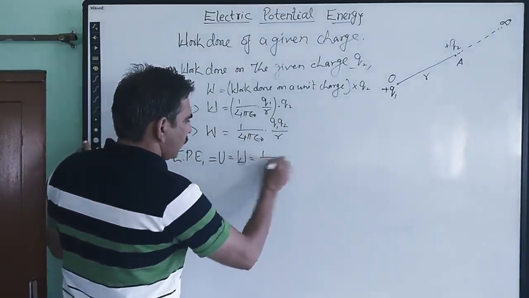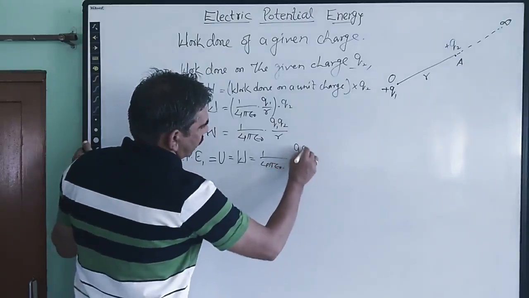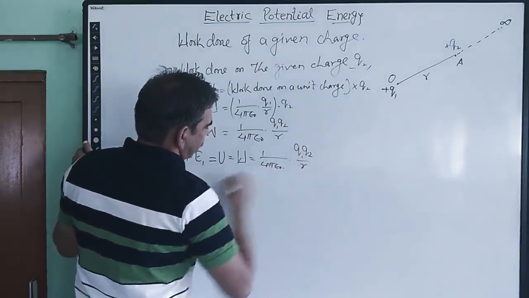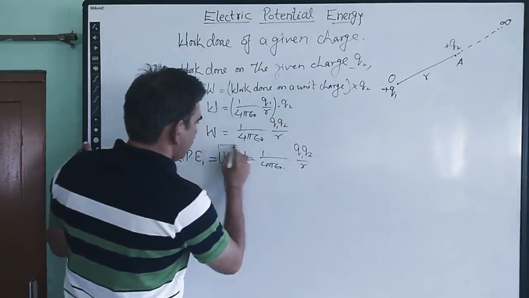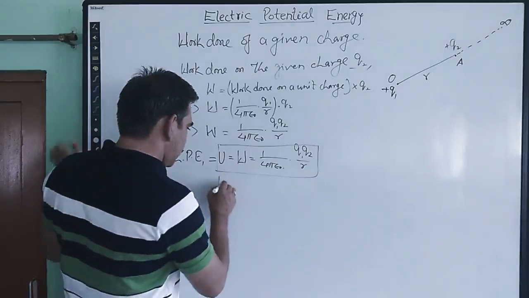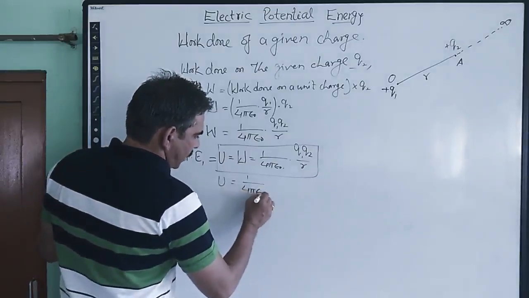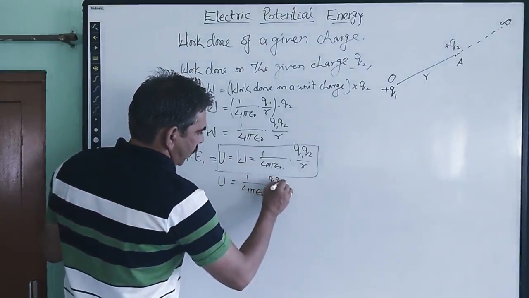This is equal to 1 upon 4 pi epsilon naught into q1 q2 upon r. This is the electric potential energy or electrostatic potential energy. You can write it simply as U is equal to 1 upon 4 pi epsilon naught into q1 q2 upon r.